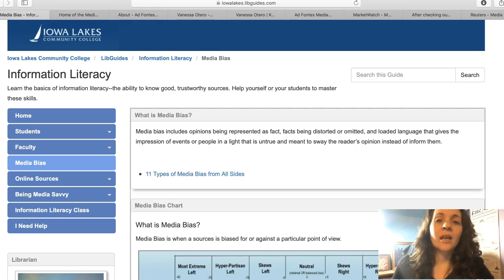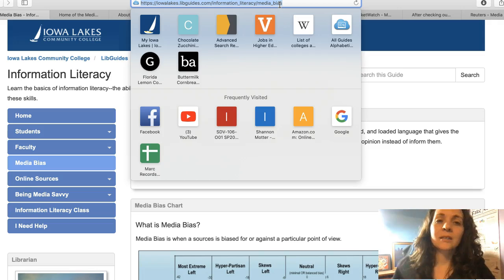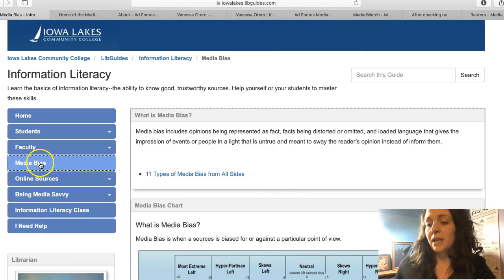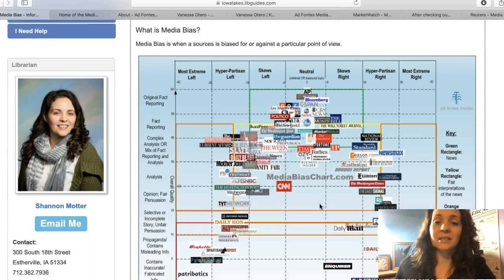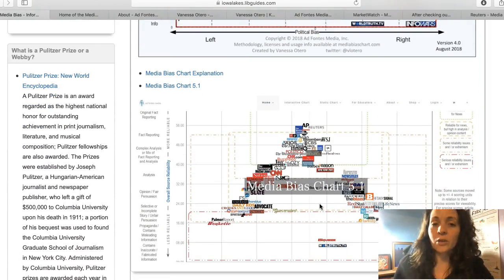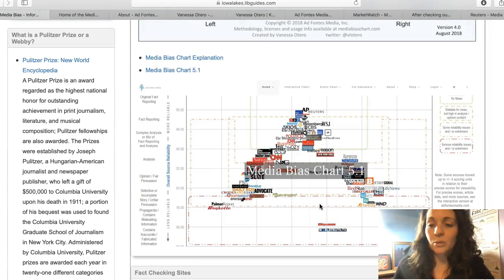So I'm going to start with the Iowa Lakes Information Literacy Guide. It's at the address at the top. If you go to this guide, you're going to find various resources. On the media bias page, there are types of media bias, a description of what media bias is, and a couple of charts. So their question is, how do I know these charts are accurate? Who's that person? How do they know?